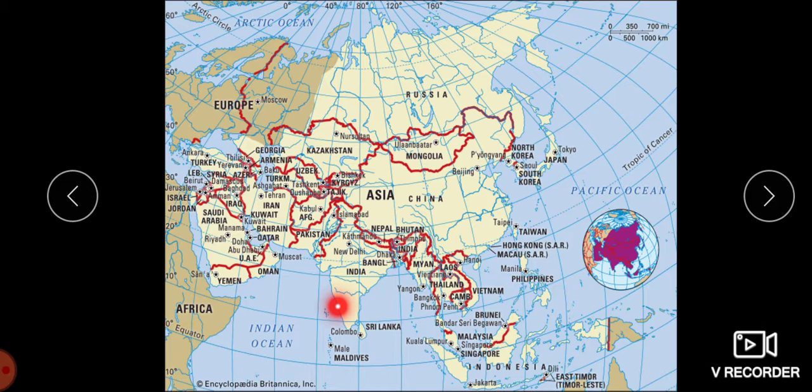We are also having the Europe continent in the west. So the border of Asia and Europe, you can see this. It is traditionally drawn as a zigzag line passing the spine of Ural Mountains, and through the Caspian Sea, the Caucasus Mountains and the Black Sea.